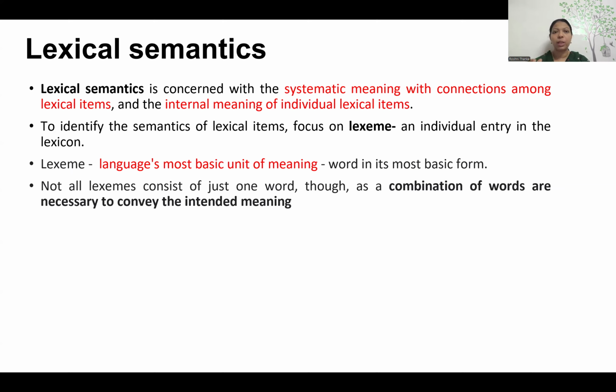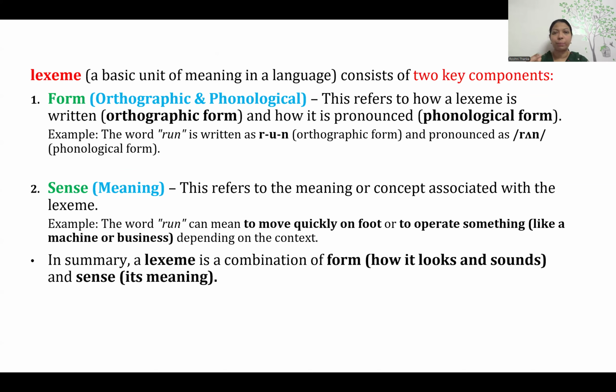Not every lexeme consists of one word; it can be a combination of words. So we will see one by one. Lexeme has two important components. What are the two important components of a lexeme? A lexeme is a word. For example, as I told you, mouse is a word, bank is a word, run is a word. Those are lexemes, the individual units of a language. An individual unit of a language has two main components: one is the form and the other is the sense.